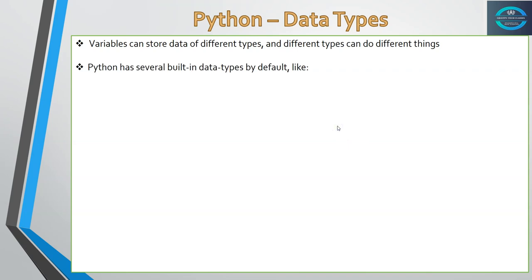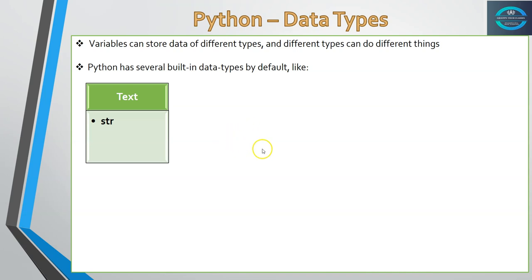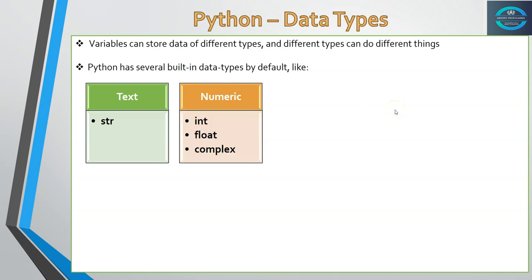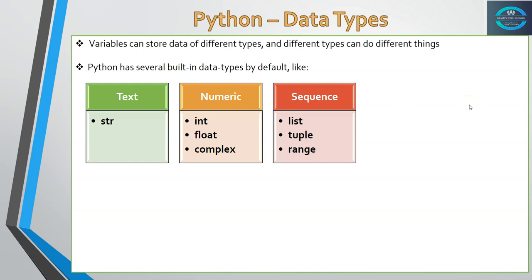Now, what data types does Python offer? Python has several built-in data types by default. One of the data types is the text data type, which we call str. The next one is numeric. Numeric is all in terms of numbers: integer, float, and complex. These are the three numeric data types Python supports. There is a sequence category as well. There are three different sequence data types which Python supports: list, tuple, and range.